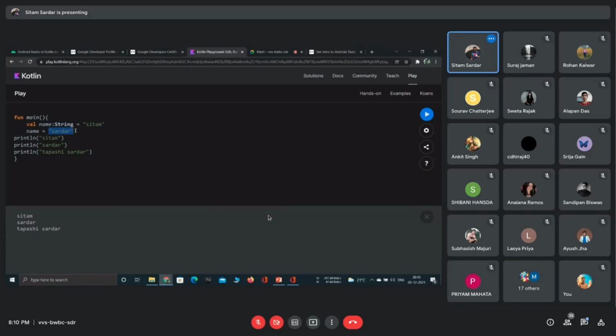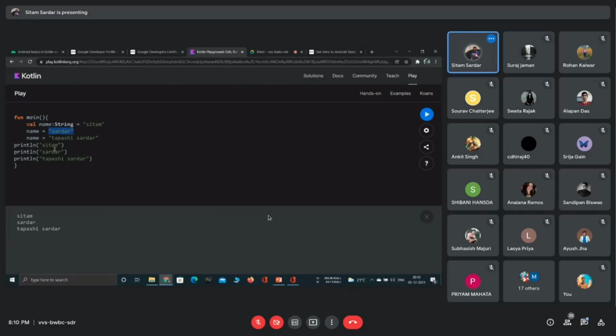And again, if I do this with my mom's name, the old thing, Sardar, will be removed, and my mom's name will come there. That is how it basically works.